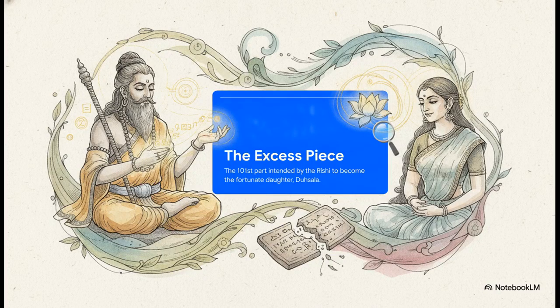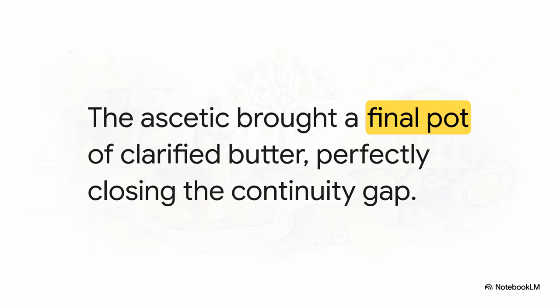So the crucial point here is that the Rishi, possessing immense spiritual power and foresight, actually anticipated her silent prayer. He tells her that this one excess part is specifically intended to give her a daughter's son. He decrees that this 101st piece shall develop into an amiable and fortunate daughter, exactly as she had desired in her heart. In one swift, brilliant move, the text completely solves Janamejaya's mathematical riddle by introducing a divinely ordained physical remainder to the division.